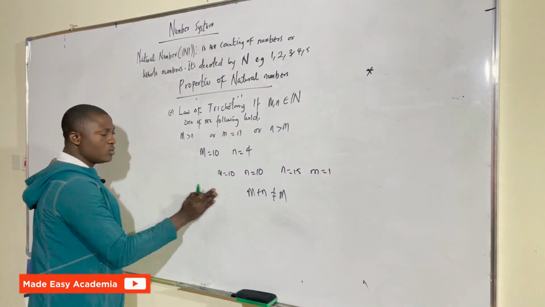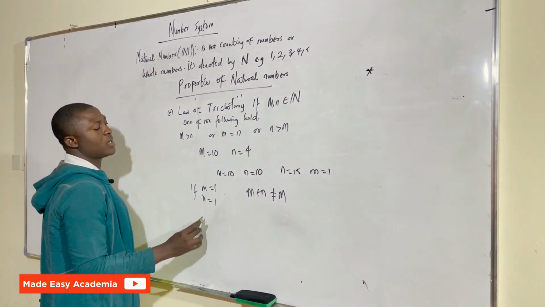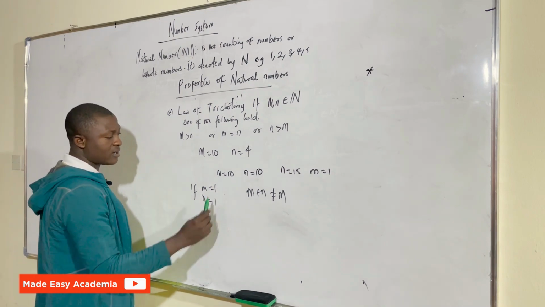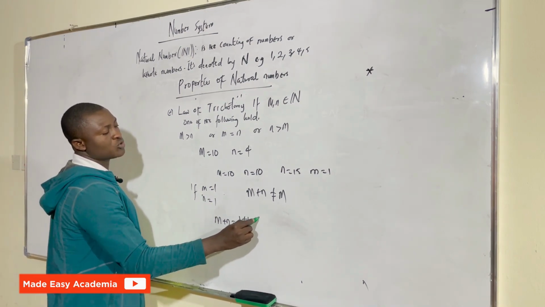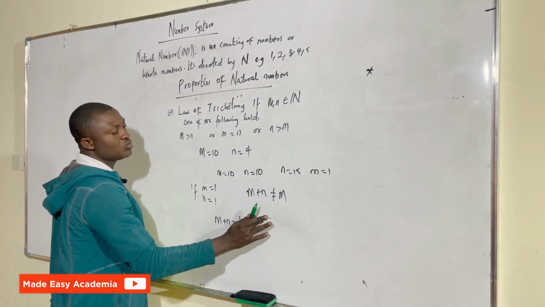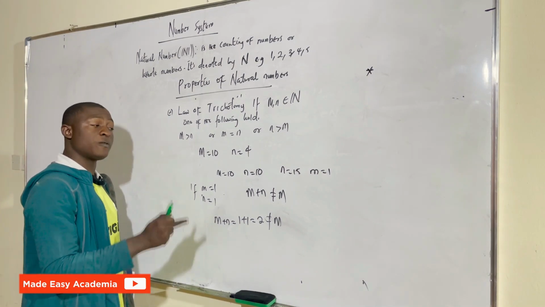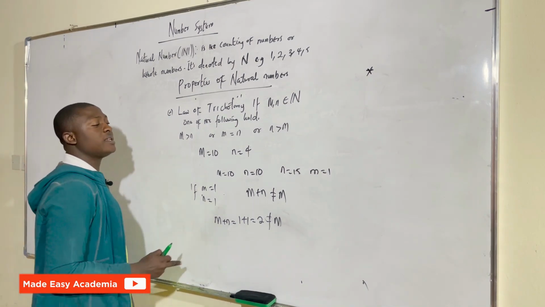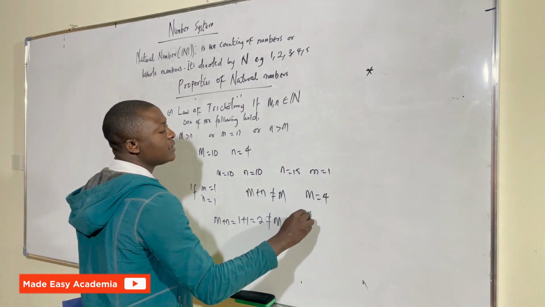How? Let's take a look. Let's say m is equal to 1 and n is equal to 1. Let's add them to see if they satisfy the condition. That's m plus n, meaning we have 1 plus 1, which is 2. You can see this 2 is not equal to m. Either the two of them have the same value, as natural numbers, or they have different values. For example, let's take m to be 4, and let's take n to be 6.